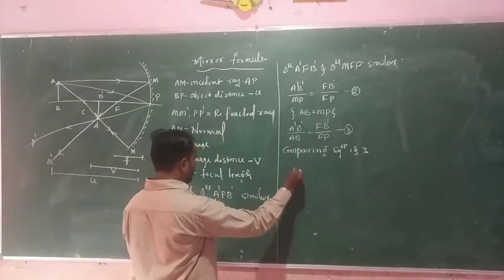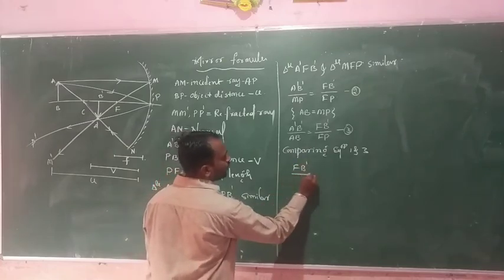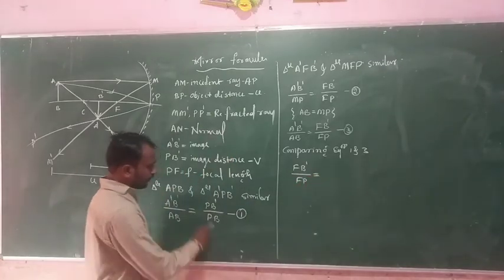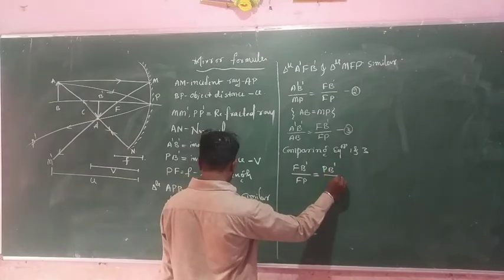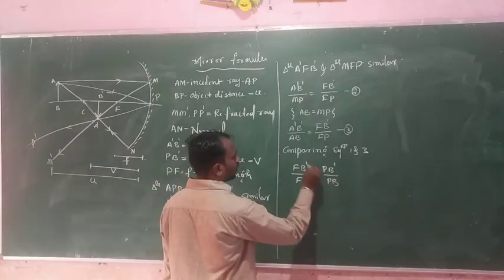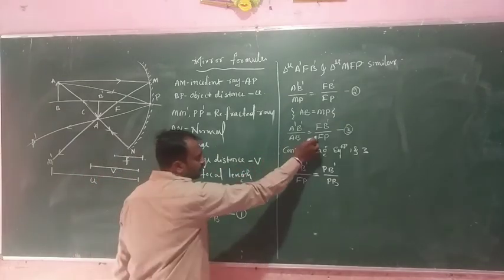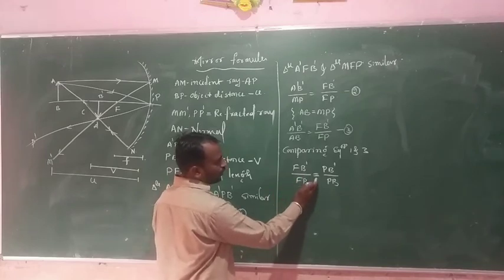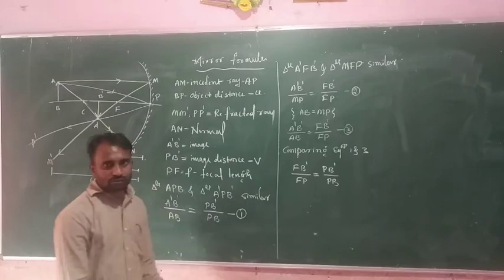If we compare these two equations, then we will get FB' divided by FP is equal to PB' divided by PB. Why? Because these two are same. It means these two are same. So for this reason FB' divided by FP is equal to PB' divided by PF.